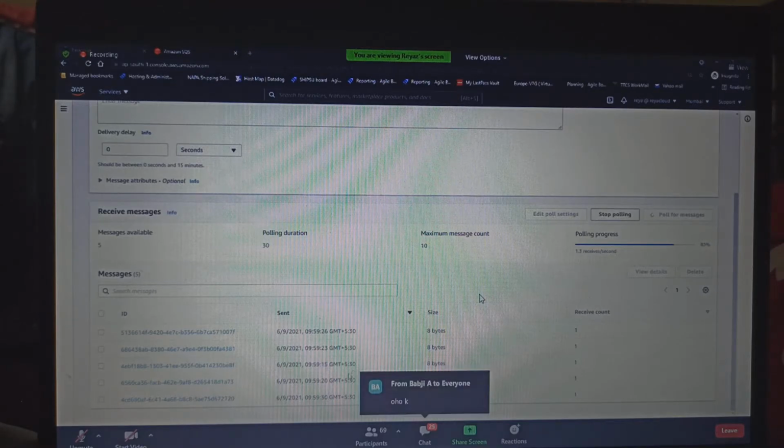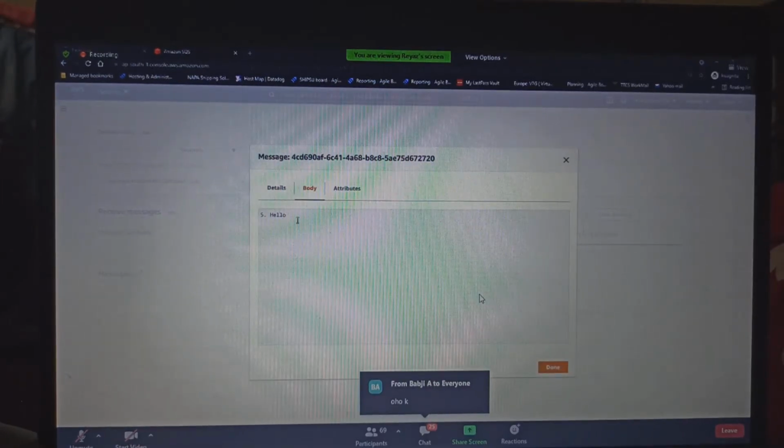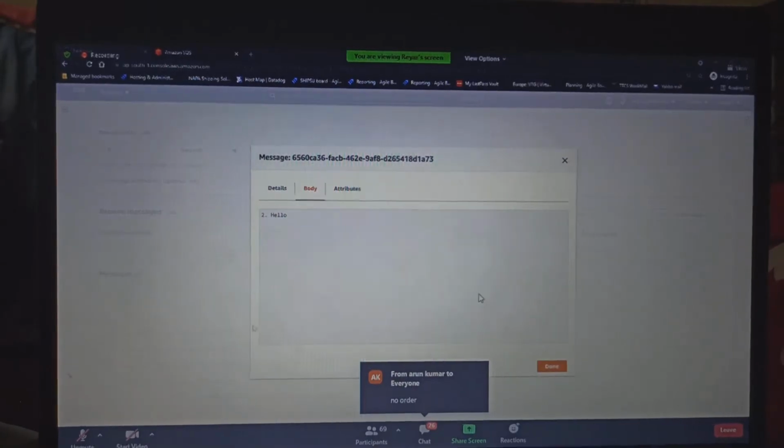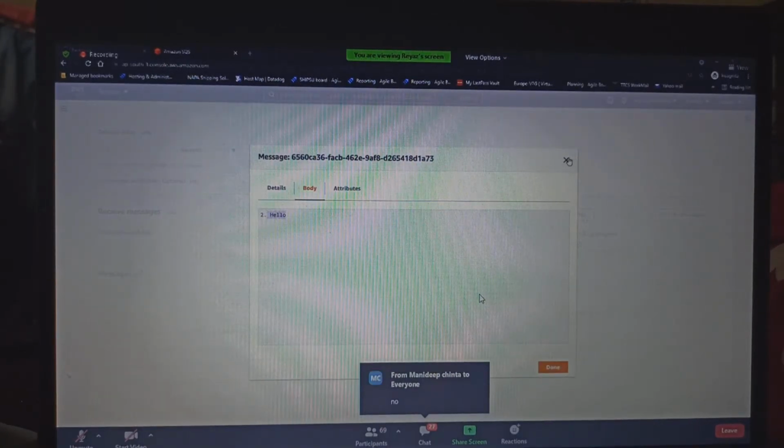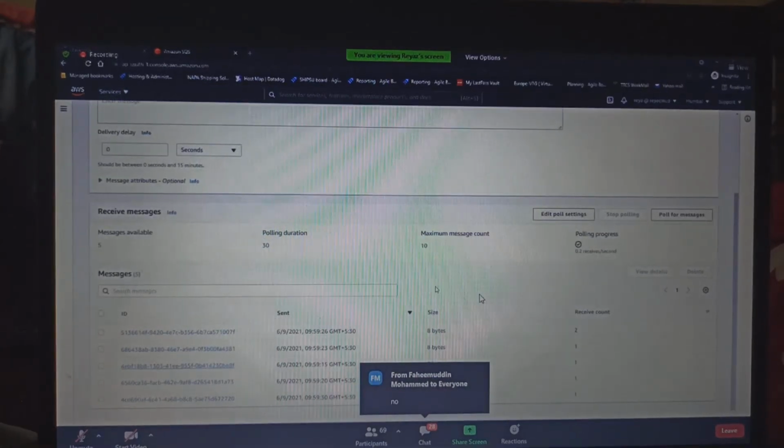There is no order. Okay, let's see what this message is. See here, the first message is the 5th message. The second message is the second message. The third message is the first message. Guys, do you see? Is it in order? There is no order at all. This is the live example of the standard queue. But when you go to FIFO queue, it is strictly, perfectly ordered. Got this, guys?